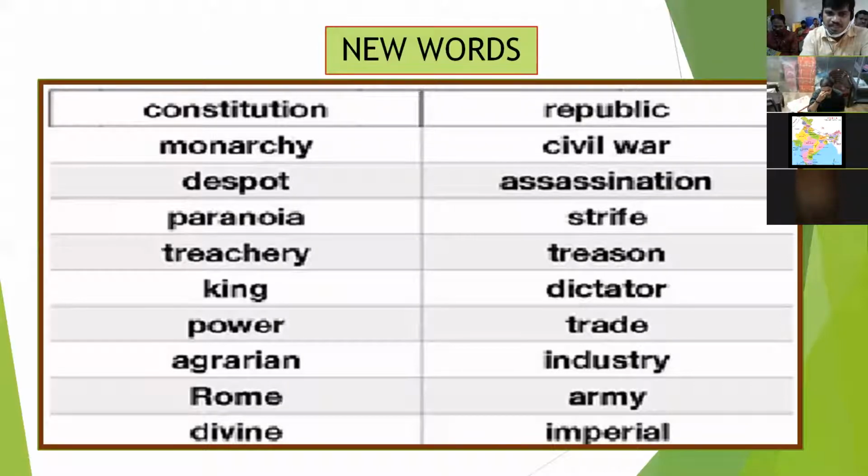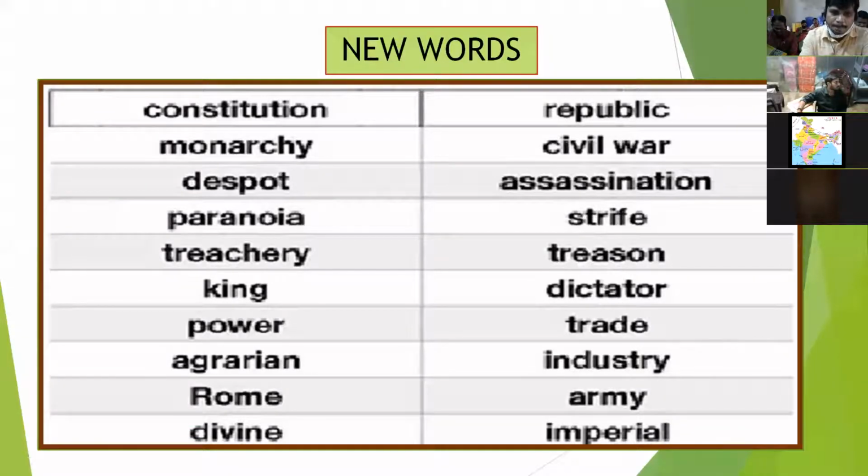Okay, next, paranoia. As a teacher, sometimes we feel difficulty in pronouncing a word correctly. If you pronounce the word correctly, even the children will pronounce it in the same way. So as a teacher, first of all, we have to give them the correct pronunciation and the right meaning of the word, and we have to tell them even what type of word it is, whether it is a noun or adjective or verb.